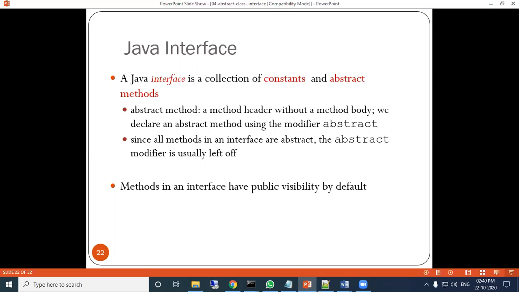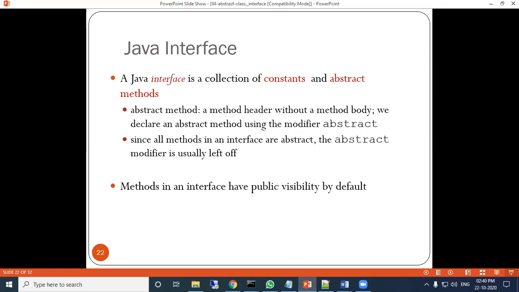If one abstract method is inside the class, that class cannot stand directly. We cannot create an instance of that class, only a reference of that class.